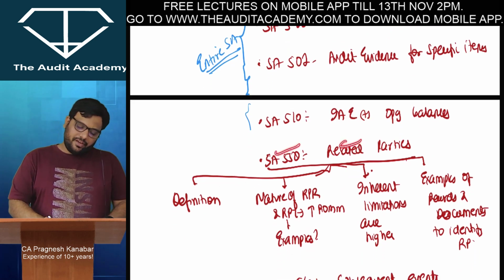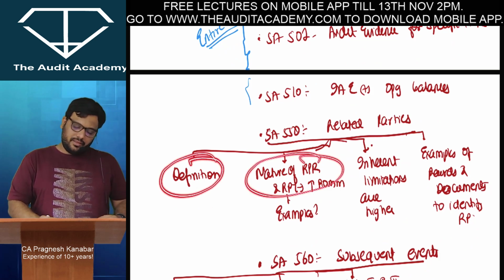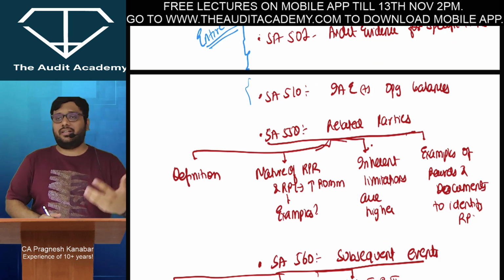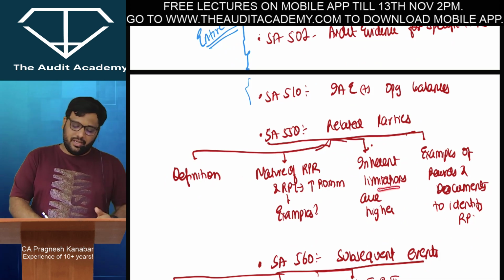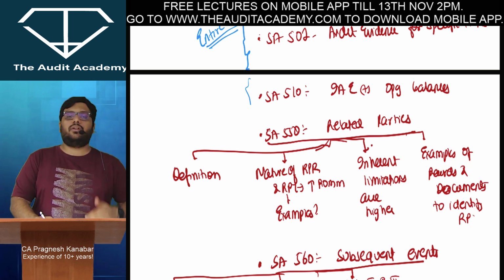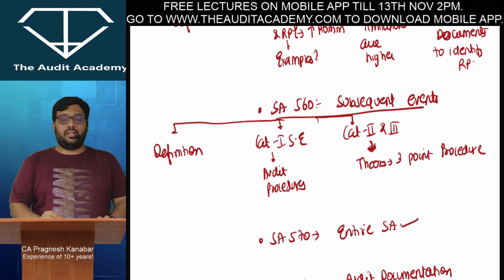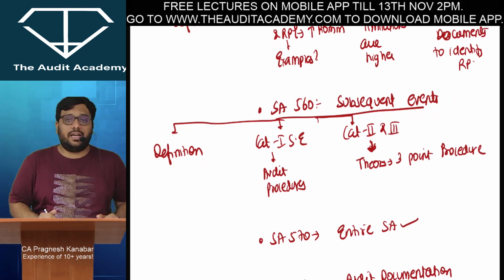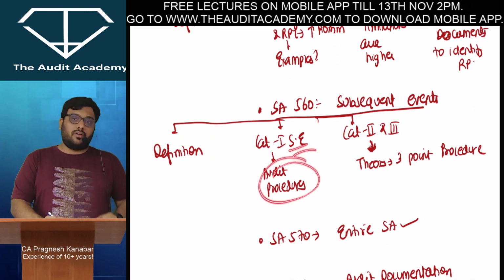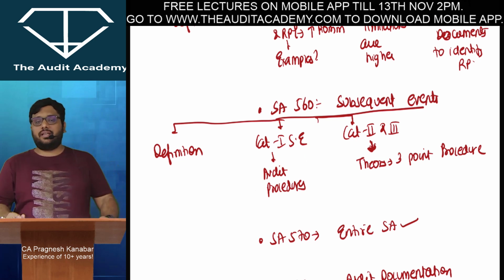Alright, SA 550 related party, students are not very comfortable with that. So the definition part and these questions: why there is a high risk in nature in a related party relationship and transaction, give some examples; why auditor's limitations are greater in these transactions; and examples of records and documents to identify related parties. SA 560 subsequent events. You should know the definition. Subsequent events are divided into 3 categories. You can learn it from my revision lecture also. In category 1 subsequent events, the audit procedures part is important. For category 2 and category 3, there are only 3 points of theory which you need to know.